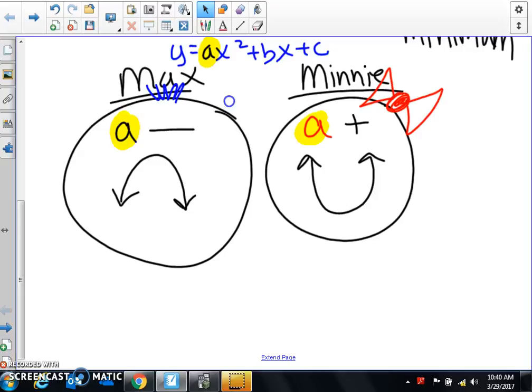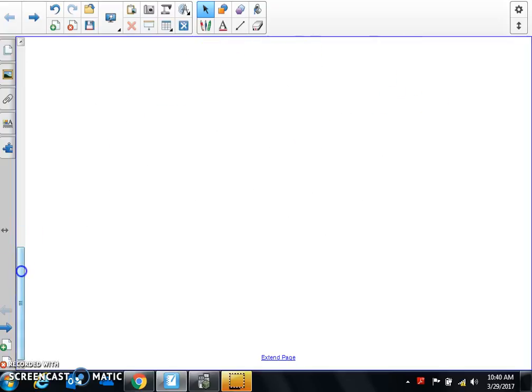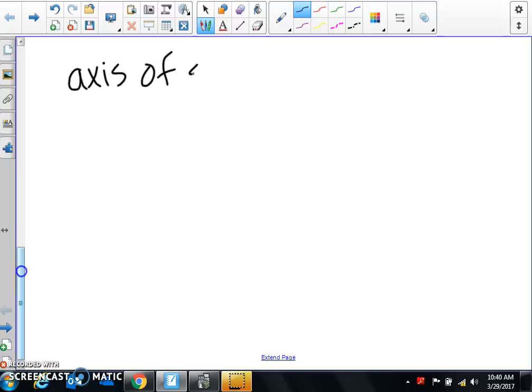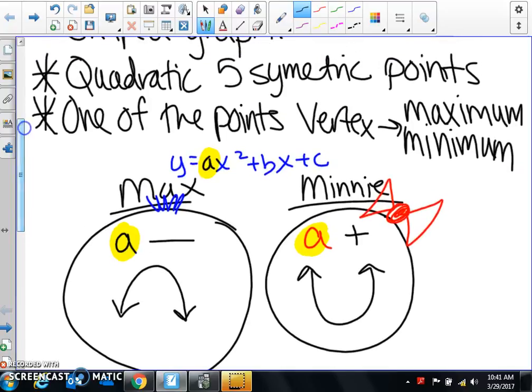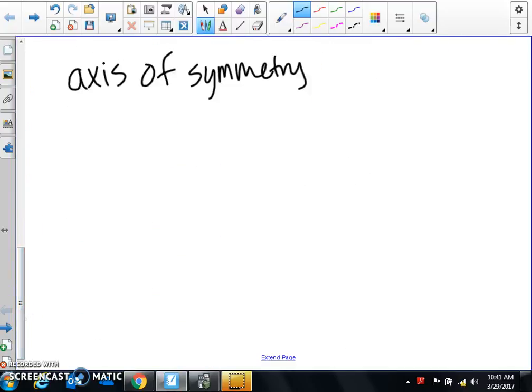All right. Another thing that you need to know is the axis of symmetry. I don't think I put 2 M's on the other one earlier for symmetrical. Did I? No, put another M in there. Sorry. All right, so axis of symmetry.